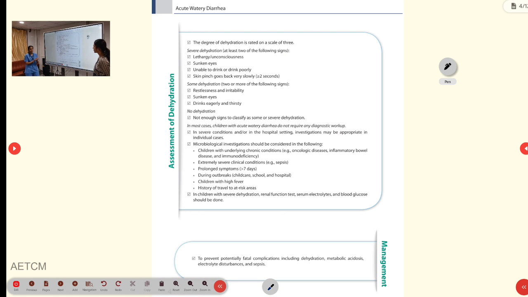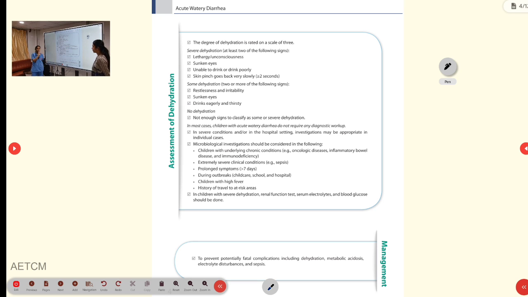Coming to the investigations, routinely we prefer no investigations in children, but if the child has persistent diarrhea of more than 7 days, toxic features associated with fever, invasive diarrhea, if there is some outbreak in the locality, a history of travel to risk areas, or any underlying chronic disease such as immunodeficiency, malignancy, or inflammatory bowel disease, etc., then we will go for investigations. We will do CBC, CRP, and along with that we will also check the electrolytes.